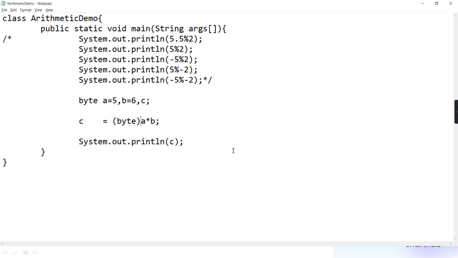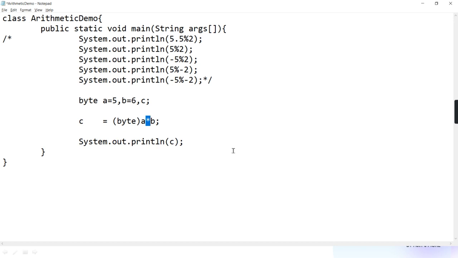See here first. This is the binary operator star and this is the unary cast operator. Who has more precedence? Is the unary cast operator having more precedence or binary multiplication? Unary cast. See, you know the rules now.